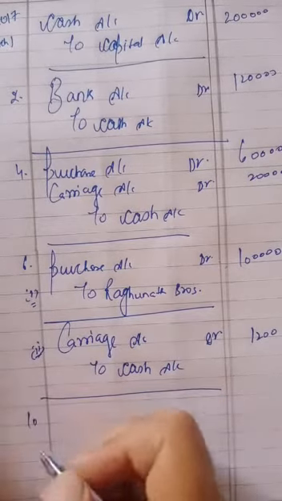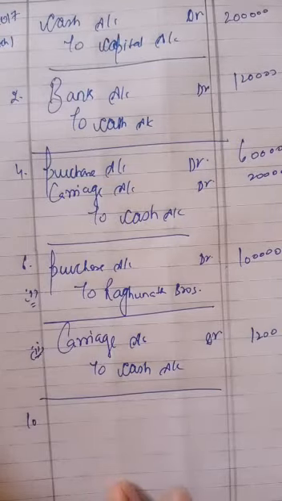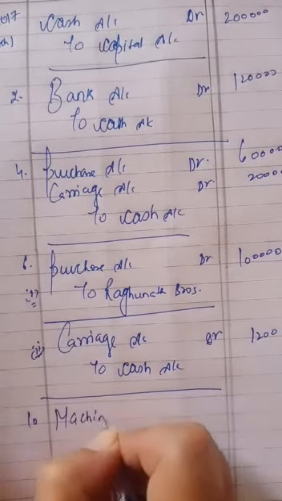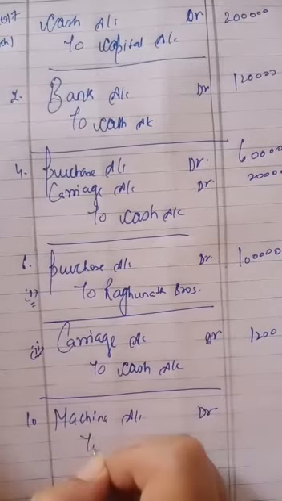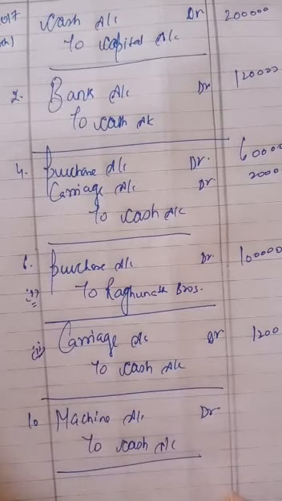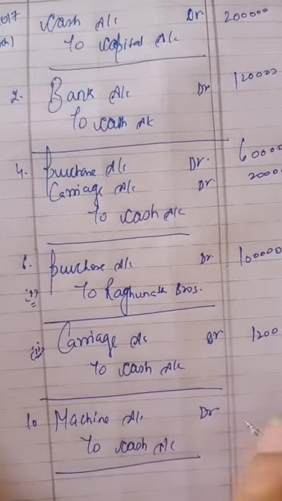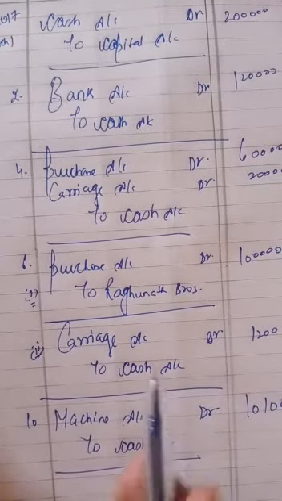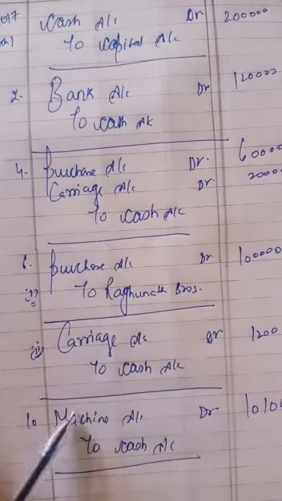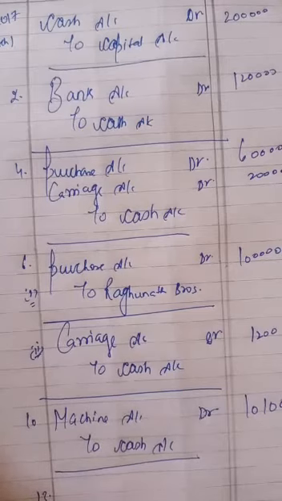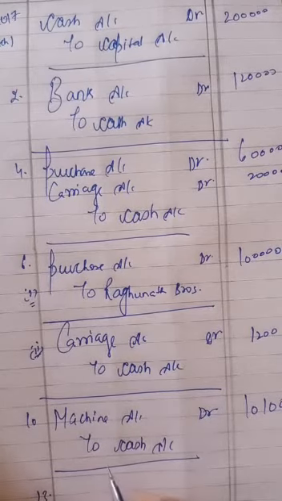On March 10th, purchase machine and spent 100 for its carriage. Now this makes the difference. If you are purchasing assets, all expenses will be added in the name of the asset. We will not write the carriage separately here. We will write with the machine 10,000 and 100. In goods we have to show it separately, but in other assets we have to include in the asset.